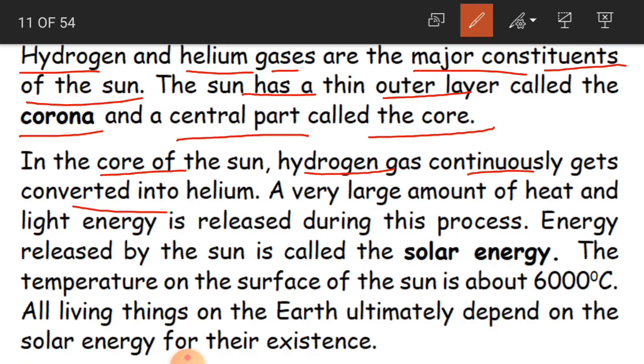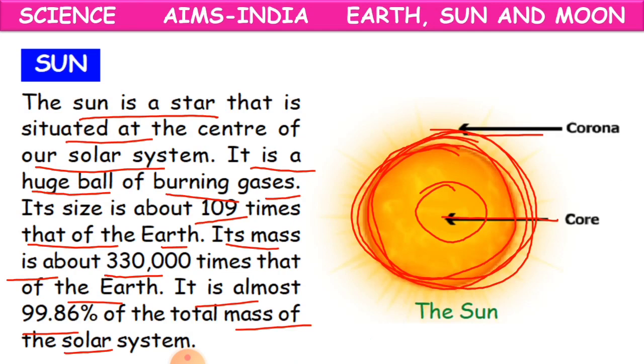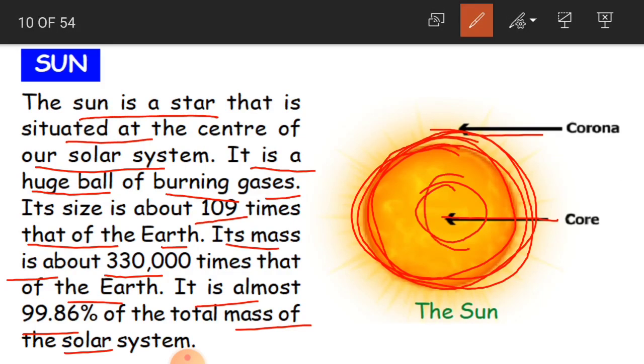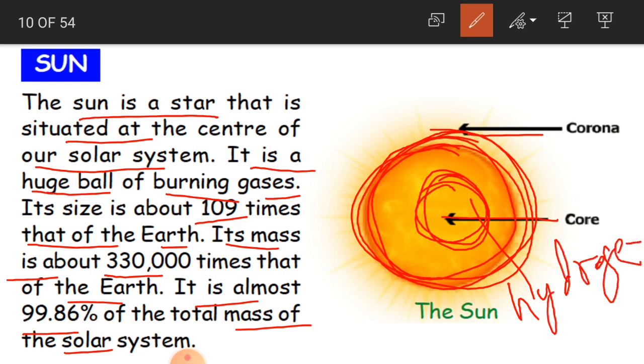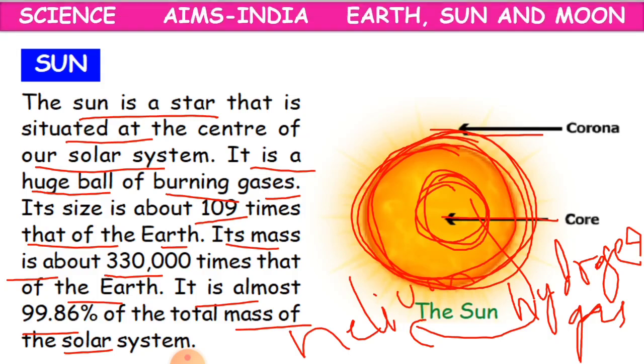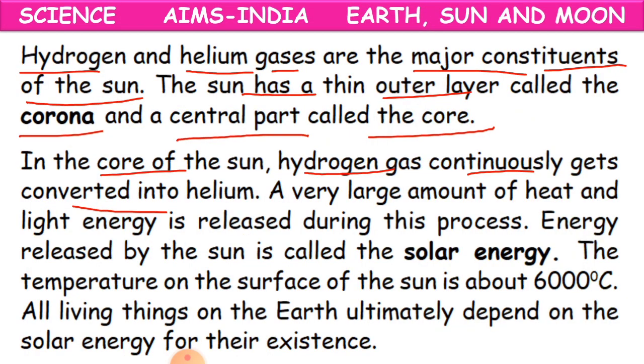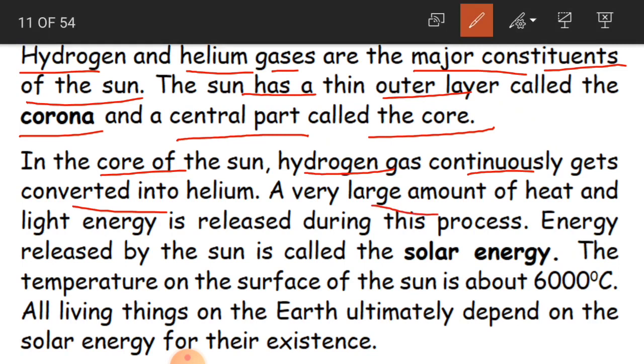This hydrogen gas in the core, in the center part, is going to convert into helium. See, this hydrogen gas continuously gets converted into helium. Okay, and a very large amount of heat and light energy is released during this process.